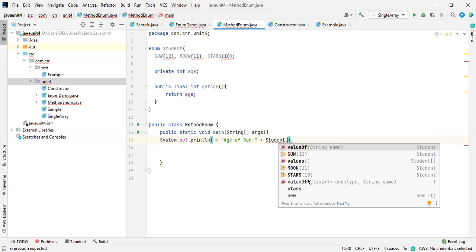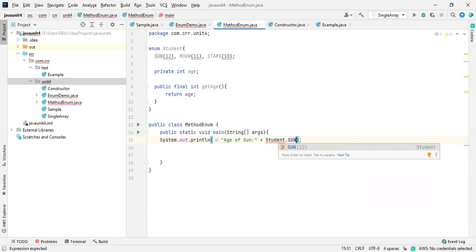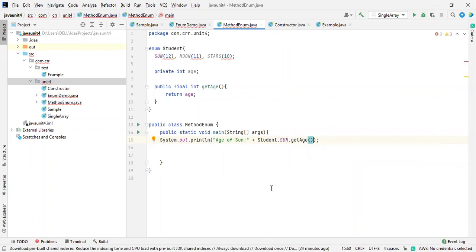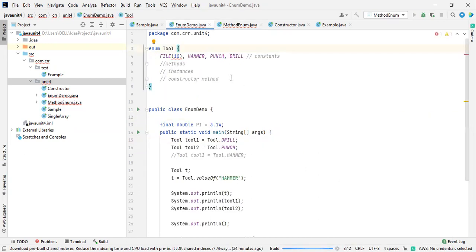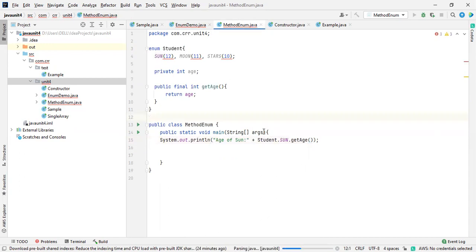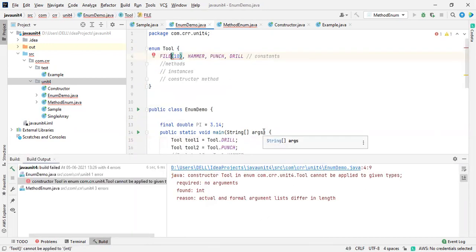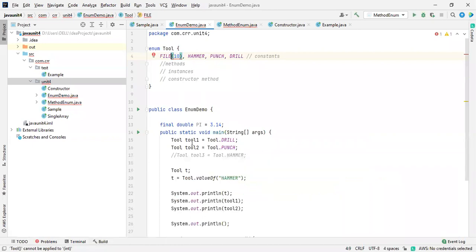How am I going to get the value of sun? I just mention the name sun, and then dot getAge. See how easy it is to get this information. I just want to run this program, but I'm unable to understand why it throws an error. Constructor cannot be applied. I used this already, but here it is not allowing. Oh, this is correct.